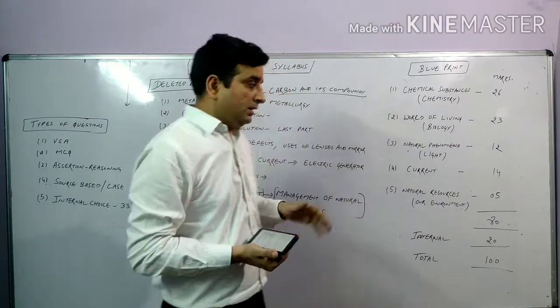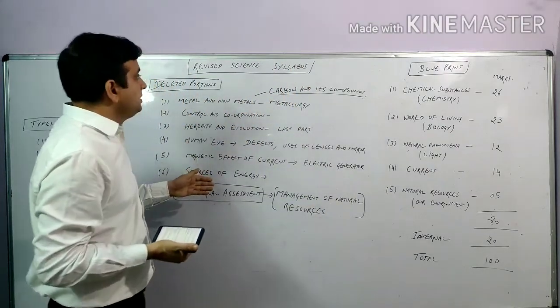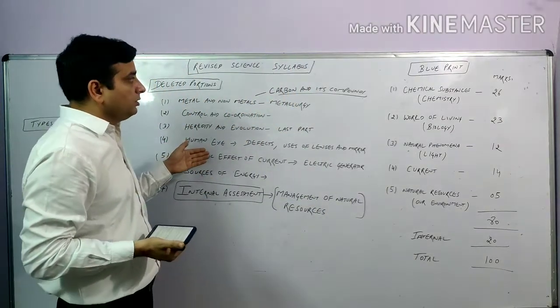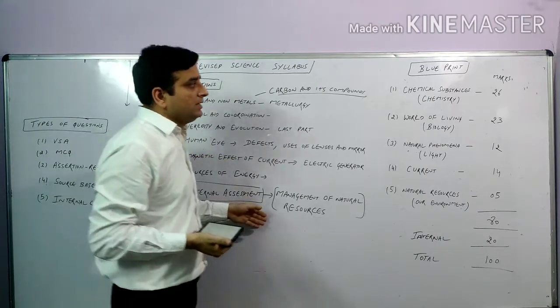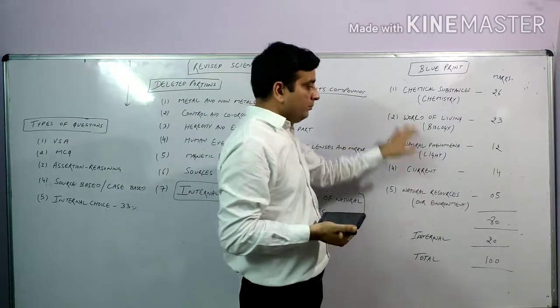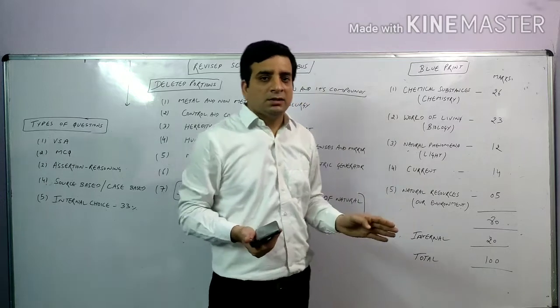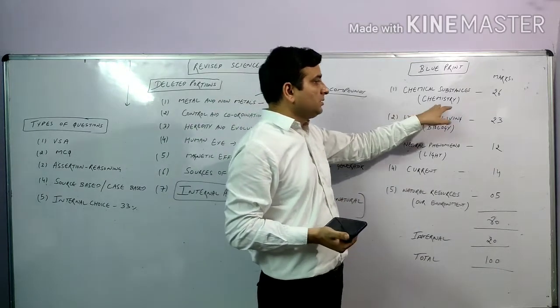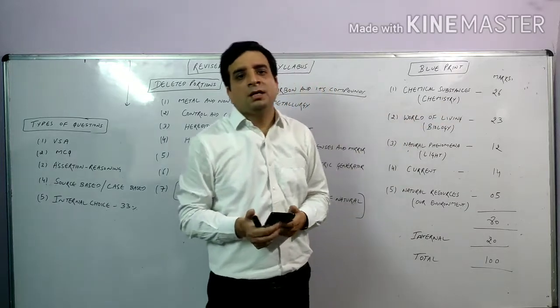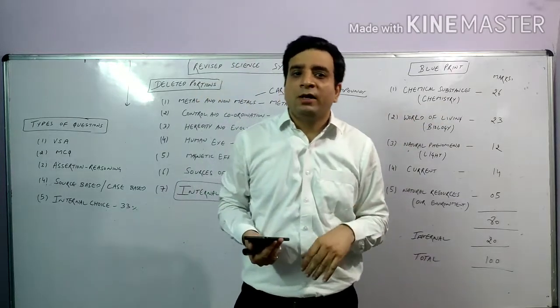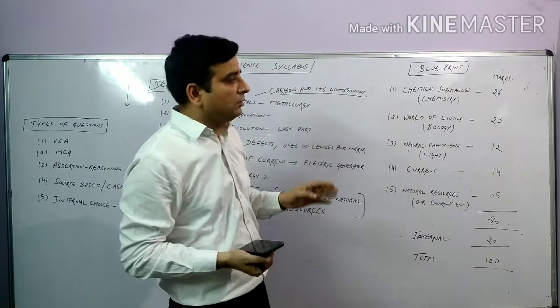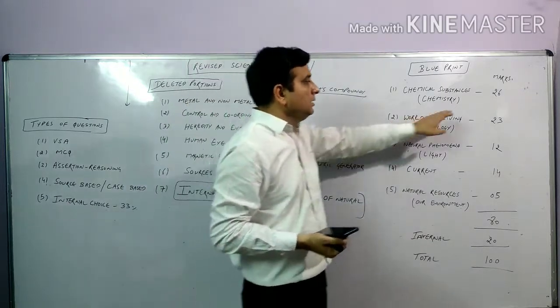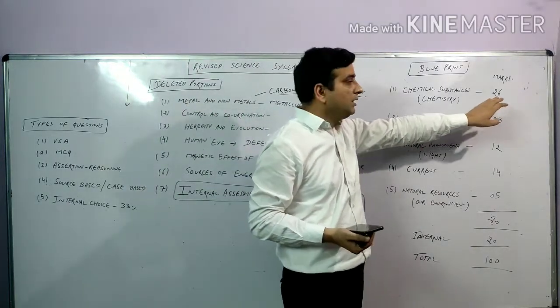Next, if there is any change in the syllabus of your science, there is also a slight change in the blueprint. The basic pattern is the same as last year, only the marking scheme changes. For example, up to last year the chemistry portion was of 5 chapters. Now, after deduction of a few of the topics, the chemistry marks will be 26.